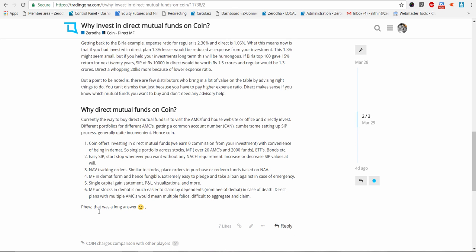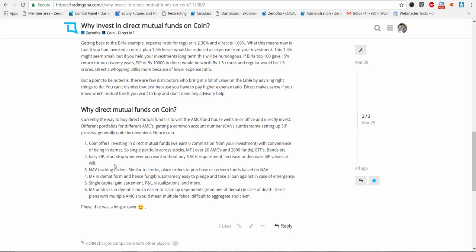If all of those mutual funds were in demat form, it would have been a really simple process, so you need to look at that angle as well. Convenience and having single access to everything makes it a much more interesting product to invest in.